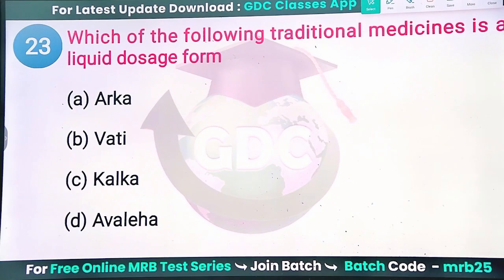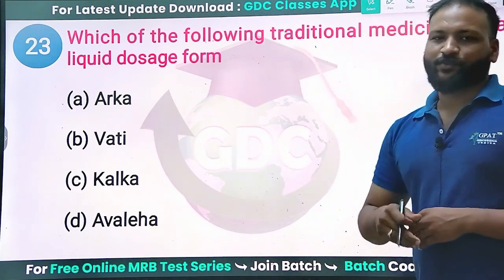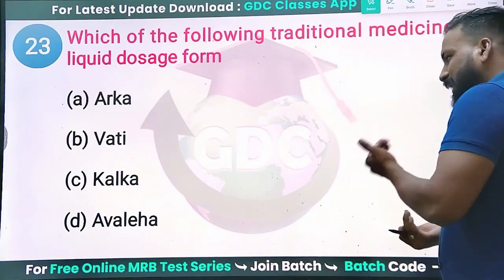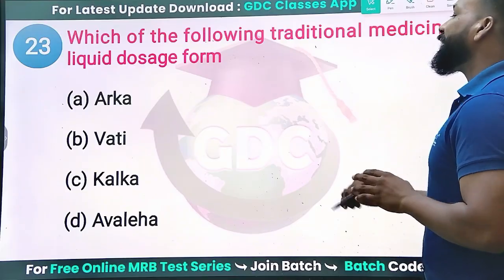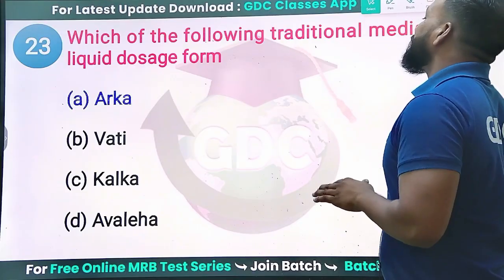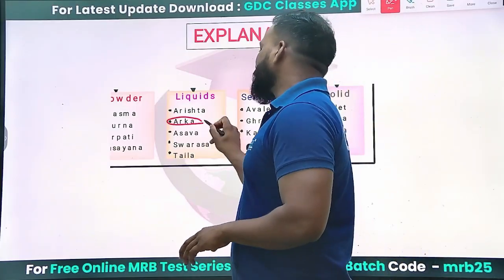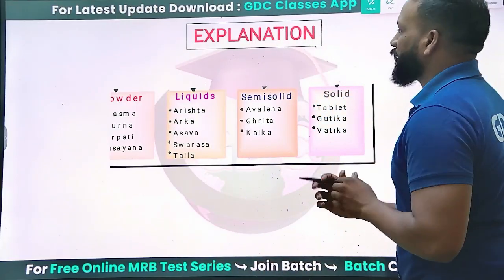Next, which of the following traditional medicines is a liquid dose form? Option A, Arka, B, Vati, C, Kalka and D, Avaleha. What is the right answer? Undoubtedly, option A, Arka, is a liquid dosage form. Arka means distilled product. Do remember this classification. This is also very, very important.